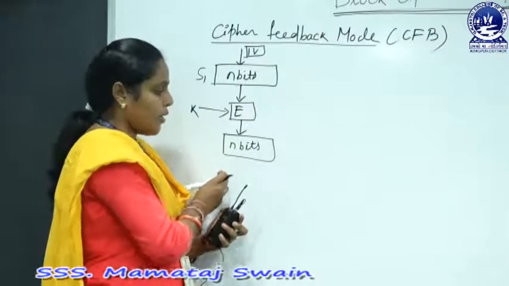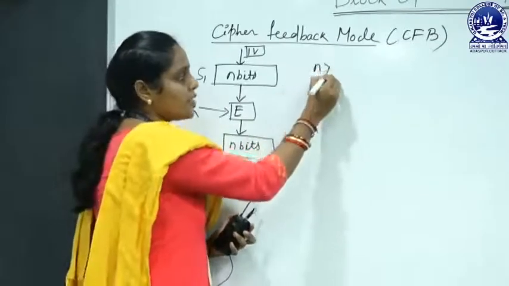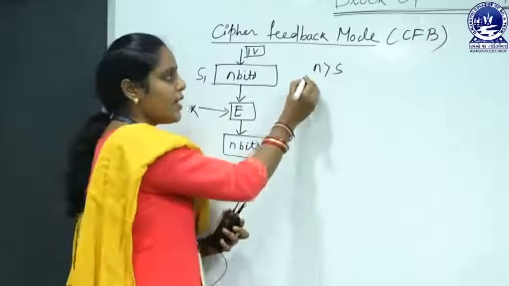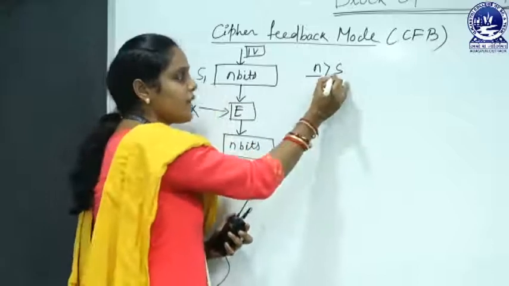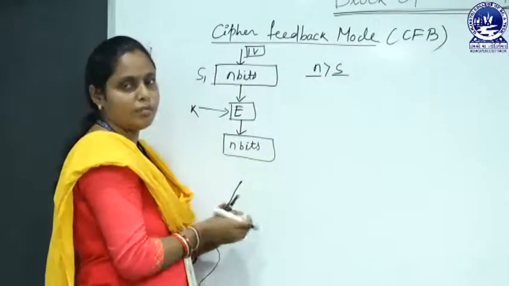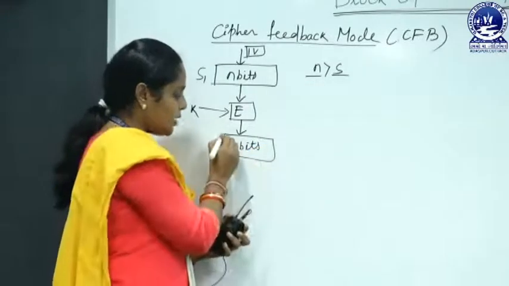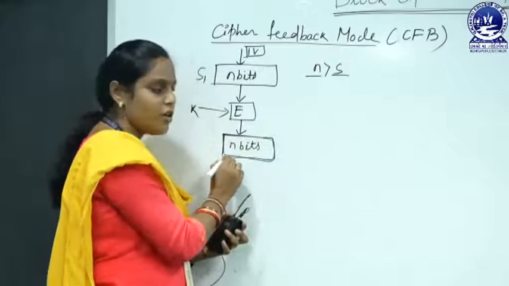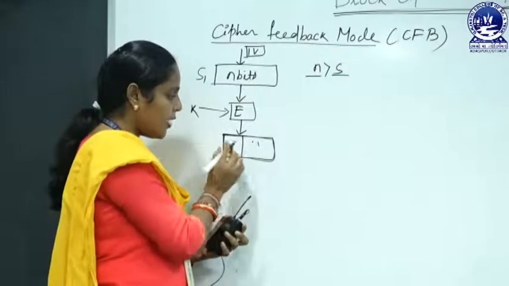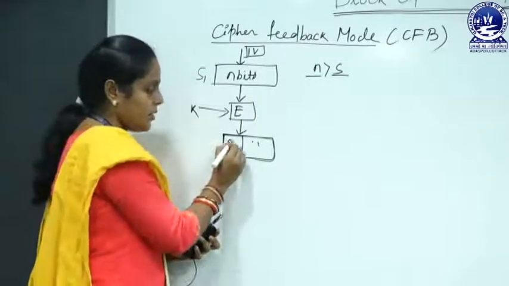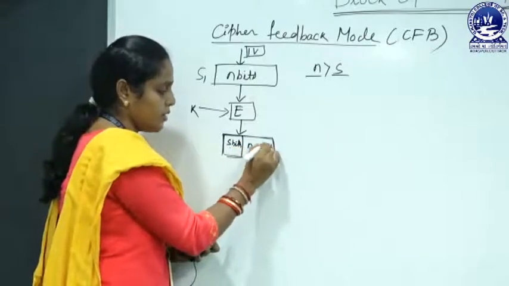And you also remember that here n is always greater than s, where n is our shift register size and s is our plaintext block size, and s is always less than n. That means from these n bits we have to select the s bits, and you must select the leftmost s bits. This is the s bits and this is the remaining n minus s bits.